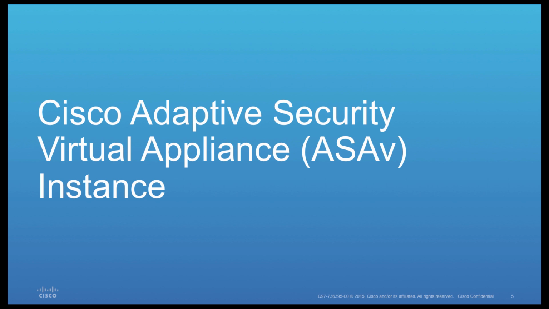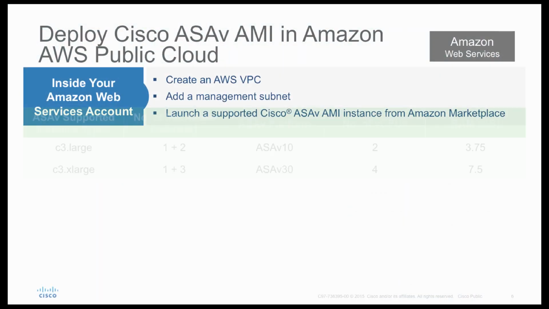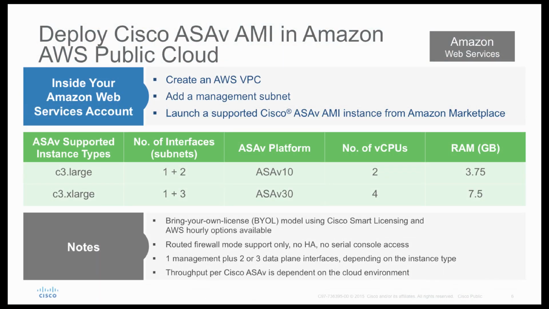So now let's move on to our next topic, Cisco Adaptive Security Virtual Appliance Instances. Now, when you want to bring up an ASA firewall in AWS, what you generally do is you spin up an EC2 instance and go to Amazon Marketplace and look for Cisco ASAv AMI. AMI stands for Amazon Machine Image. So as soon as you point that EC2 instance to the ASAv image, it will ask you a question about the size of the supported instance.